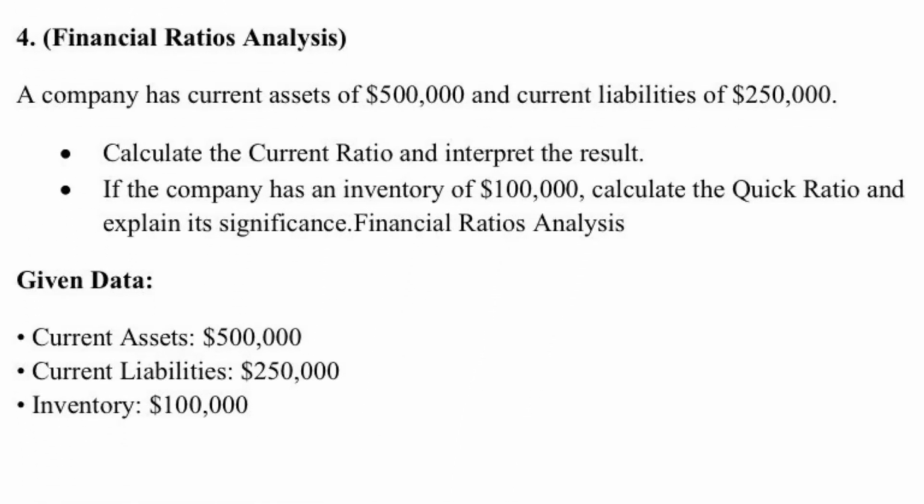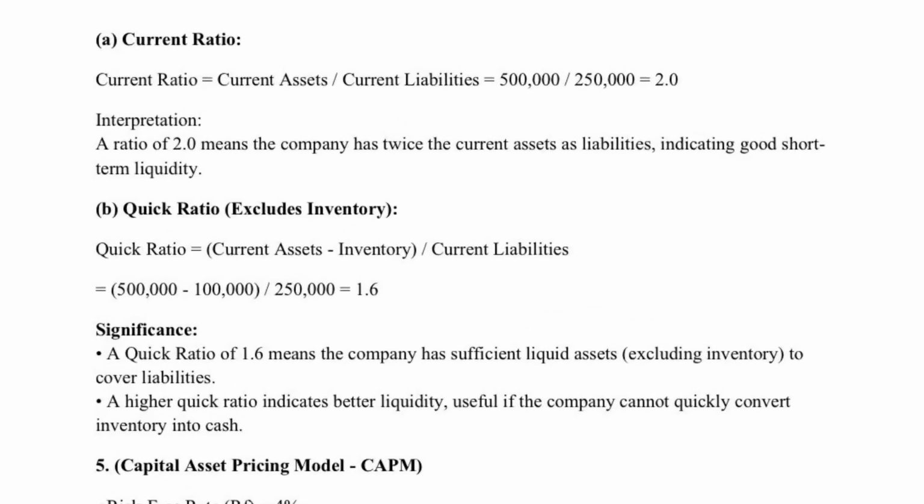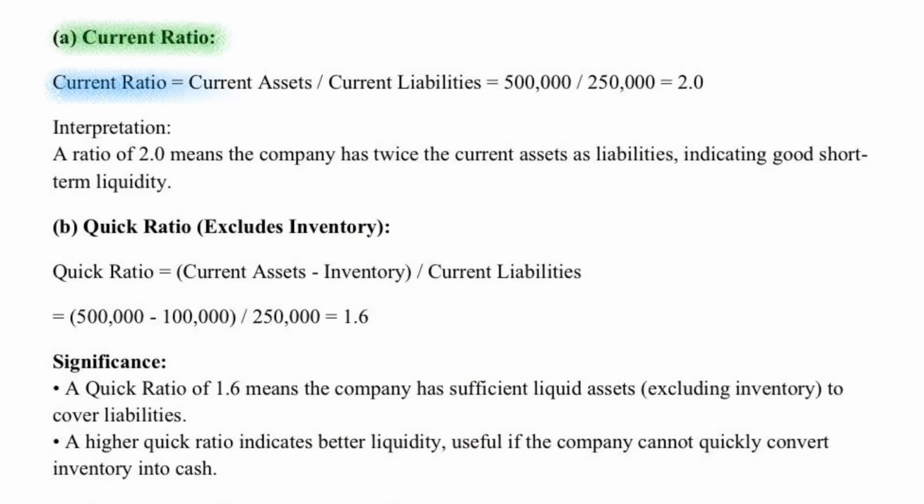Next, let's analyze financial ratios. Given the following data: current assets $500,000, current liabilities $250,000, inventory $100,000, we calculate: 1. Current ratio equals current assets divided by current liabilities equals 2.0. This means the company has twice the current assets compared to liabilities, indicating strong short-term liquidity.